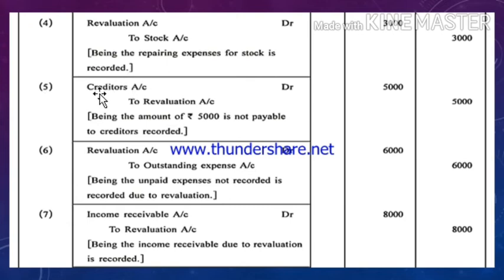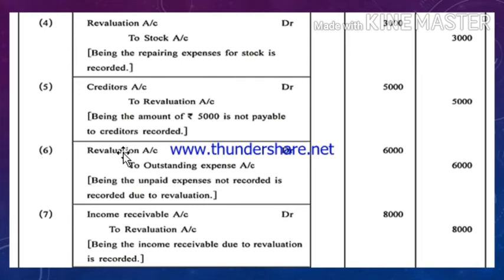Next, fifth journal entry, creditors account debit to revaluation account credit by rupees 5,000. Being the amount of rupees 5,000 is not payable to creditors recorded. Previously the creditors were 95,000 in the balance sheet. You can refer to the question. Out of that, 5,000 value of creditors is not to be paid. So the value of liability has been reduced. Due to reduction in the value of liabilities, profit will occur to the firm. So revaluation account will be credited and creditors account will be debited.